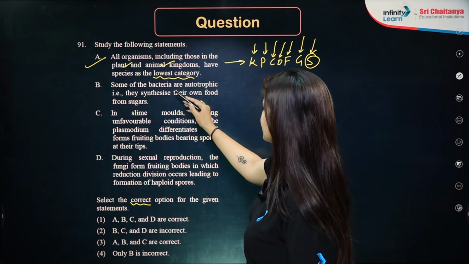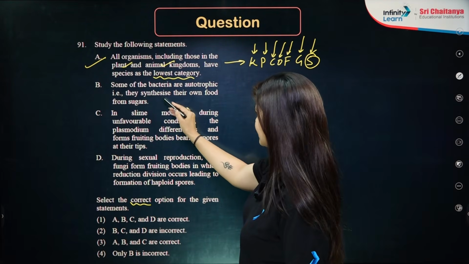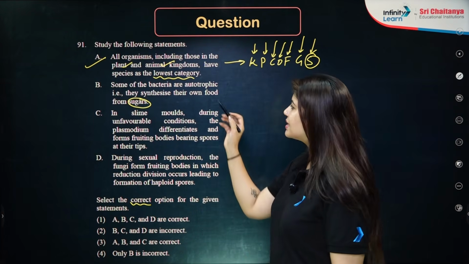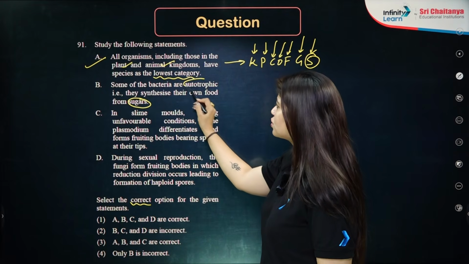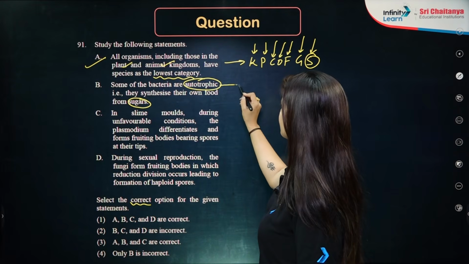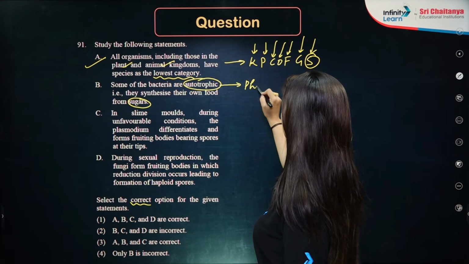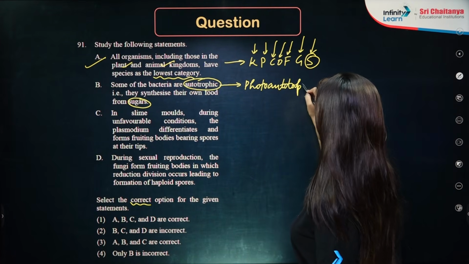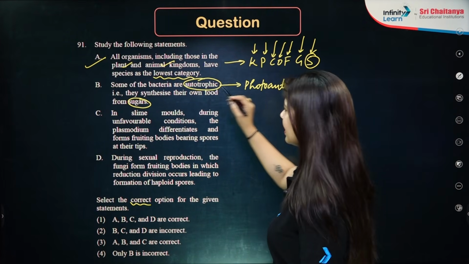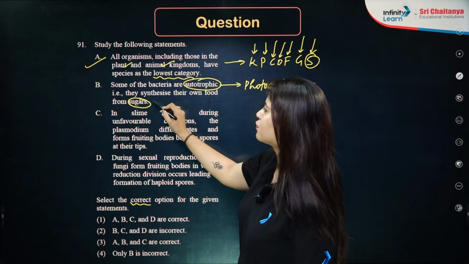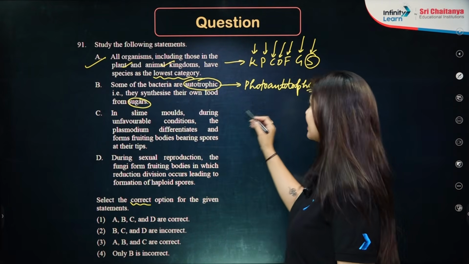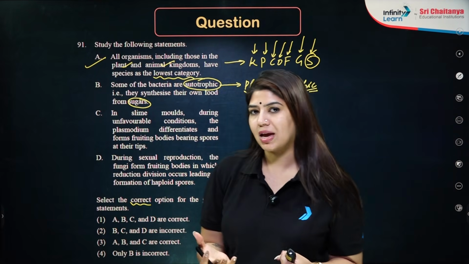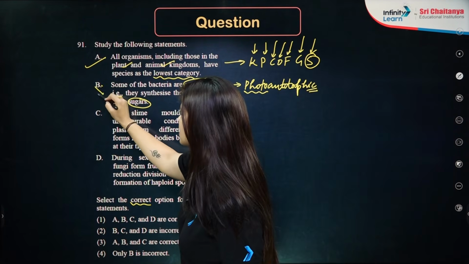Next is, some of the bacteria are autotrophic, that is they synthesize their own food from sugar. Yes, it is correct that bacteria are autotrophic. In autotrophism, we can have either photoautotrophic bacteria or chemoautotrophic bacteria, but they are not synthesizing their food from sugars. However, they are taking either sunlight or the energy from a chemical reaction. So this statement is your wrong statement.